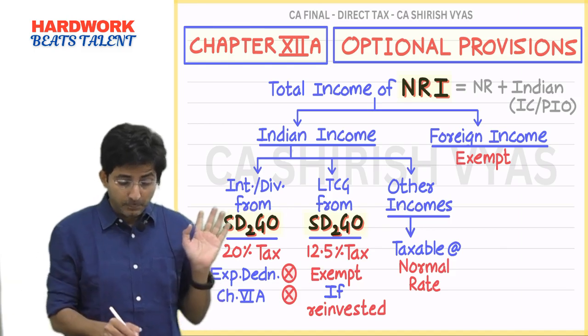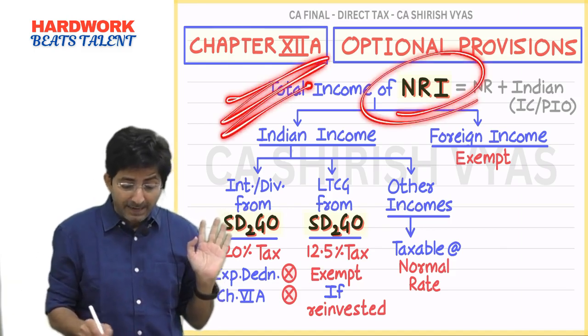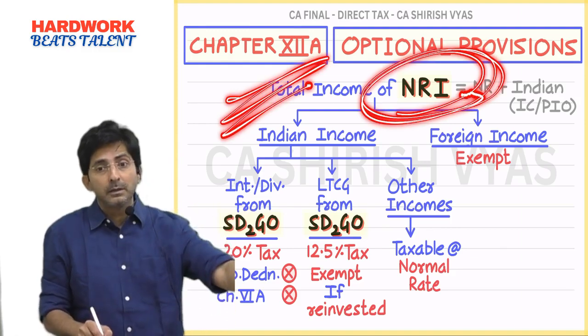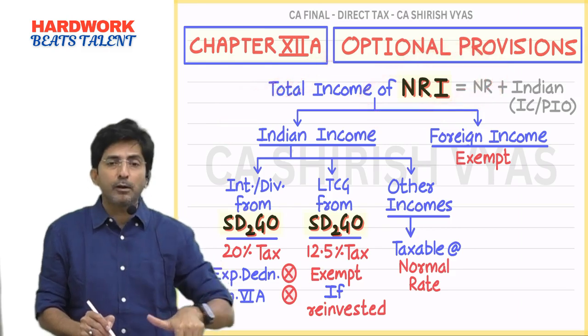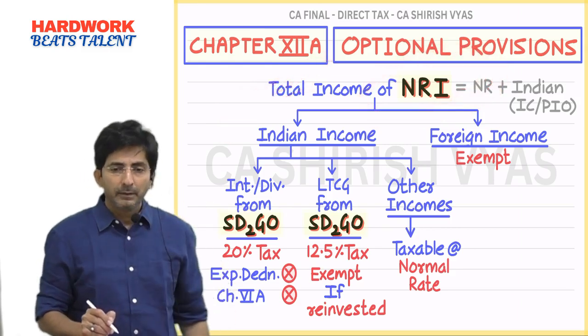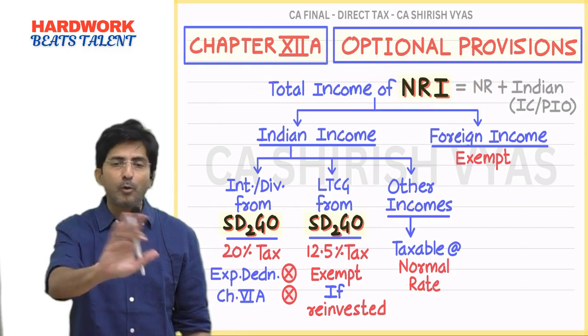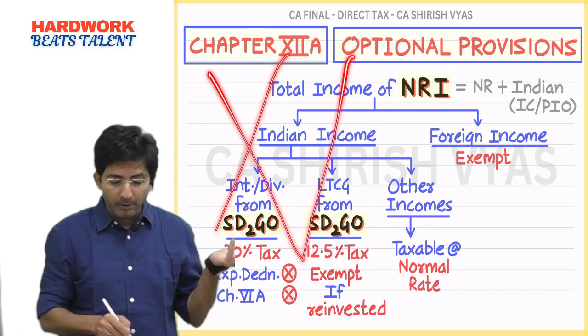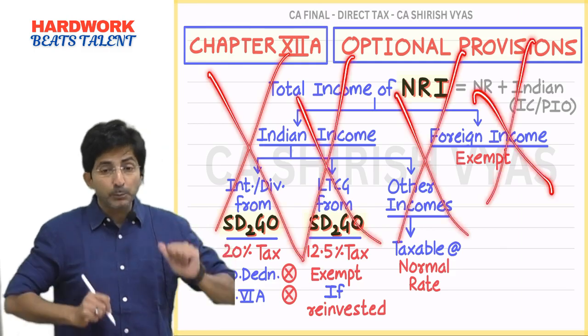But the problem is what? Once he comes back to India, he will become resident. So how will the government of India treat him? See, this special treatment is for NRI. My brother was NRI for so many years. But this year he made a plan of coming back to India. And once he comes back to India, he is no more NRI. So technically he is not eligible for these provisions.